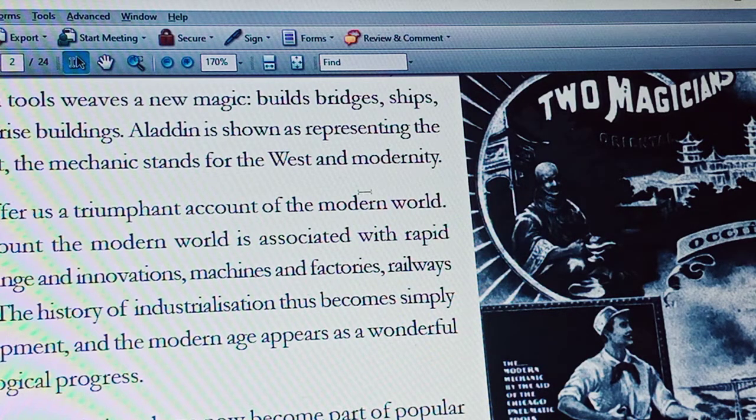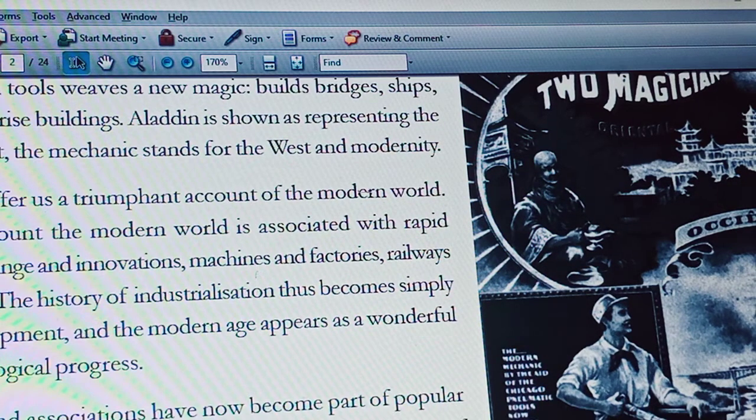In the same way, another magic was done in the form of raised buildings, bridges, railways, roadways, and sophisticated goods which were produced with the help of machines. This magic was done with the help of technology. That is what we can understand from this picture.